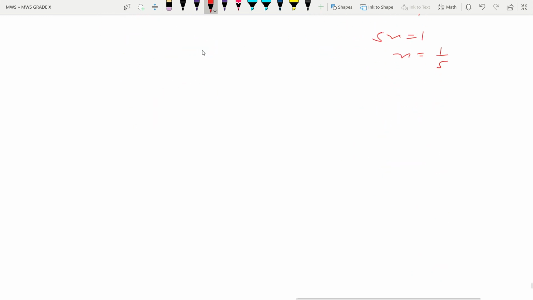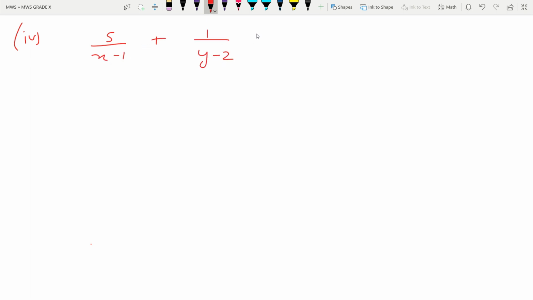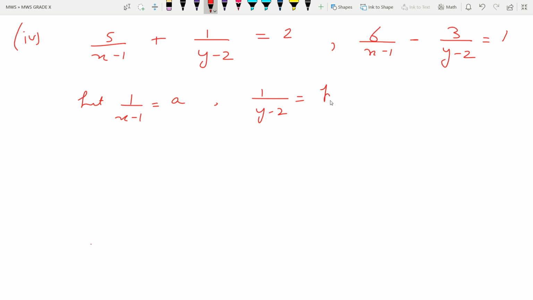Moving further on to the next part. This is fourth part. 5 upon x minus 1 plus 1 upon y minus 2 is equals to 2. And the second equation is 6 upon x minus 1 minus 3 upon y minus 2 is equals to 1. So let 1 upon x minus 1 equals to a and 1 upon y minus 2 is equals to b.